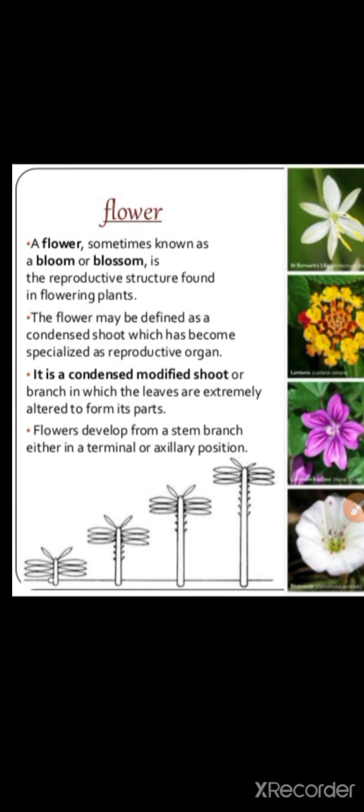It is a specialized reproductive organ. It is a condensed modified shoot or branch in which the leaves are extremely altered to form its parts. The flowers develop from a stem branch either in a terminal or axillary position. Terminal means at the tip, axillary means it can be at the side too. Okay, flowers.